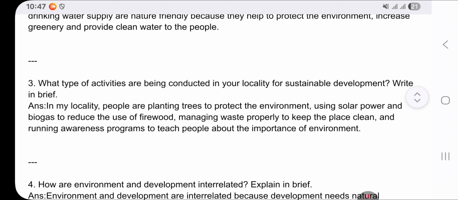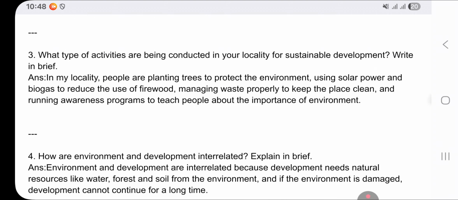So, the next question is, what type of activities are being conducted in a locality for sustainable development? Right, in brief. So the answer is just a three-line answer because in science we do not have to write so long answers. We have to write factual answers. So in my locality, people are planting trees to protect the environment, using solar power and biogas to reduce the use of firewood, managing waste properly to keep the place clean, and running awareness programs to make people aware of the importance of the environment.